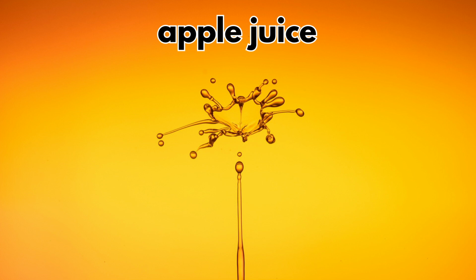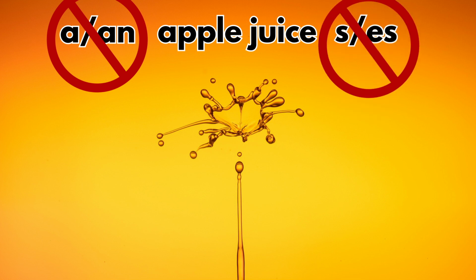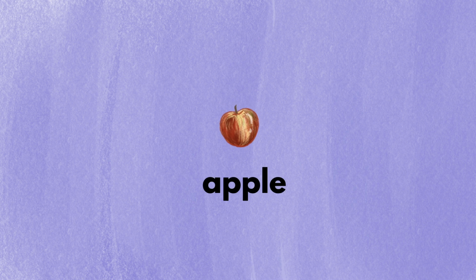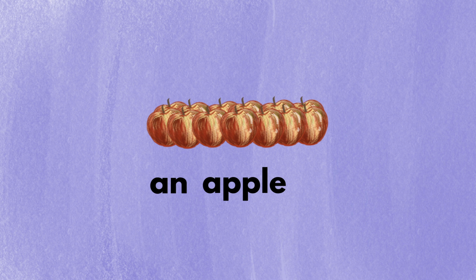First, if the thing is difficult to count, like apple juice, you leave the noun alone. No a and the in front, no s or es in the back. Secondly, if you're talking about only one thing by the noun, like just one apple, you put a or an in front of the noun, as in an apple. Lastly, if you're talking about more than one thing by the noun, like these apples, you put s or es in the back, as in apples.